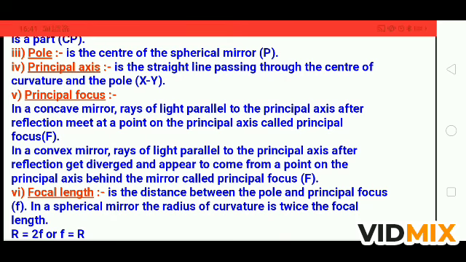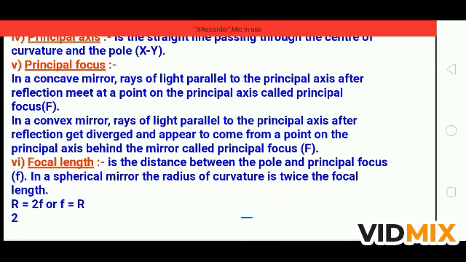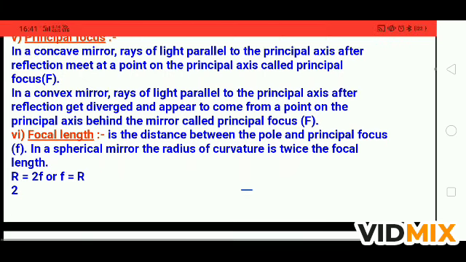In a concave mirror, the rays of light parallel to the principal axis, after reflection, meet at a point on the principal axis called the principal focus. In a convex mirror, the rays of light parallel to the principal axis, after reflection, get diverged and appear to come from a point on the principal axis behind the mirror, which is called the principal focus.